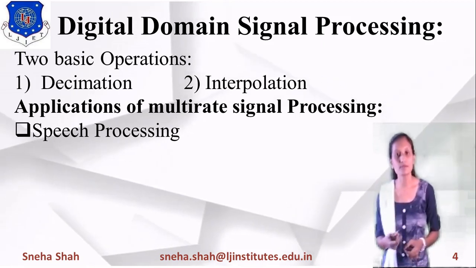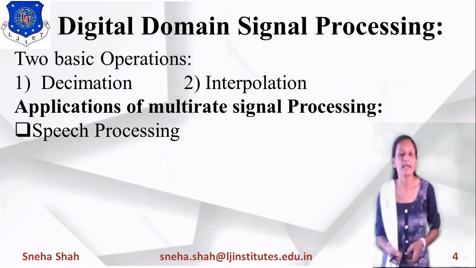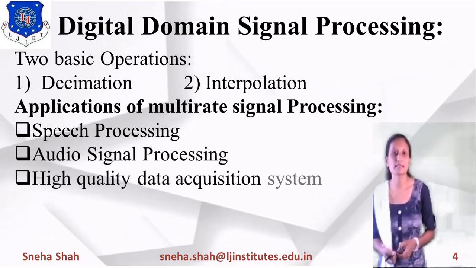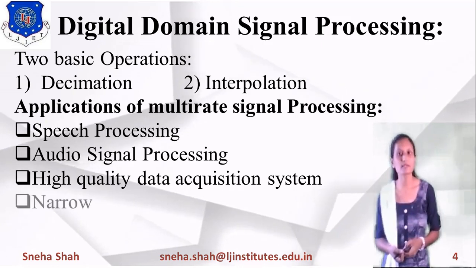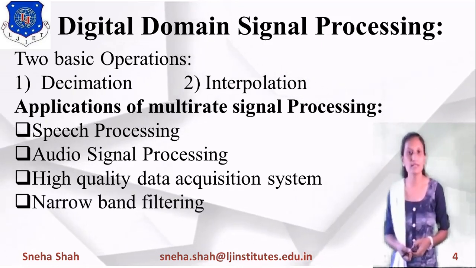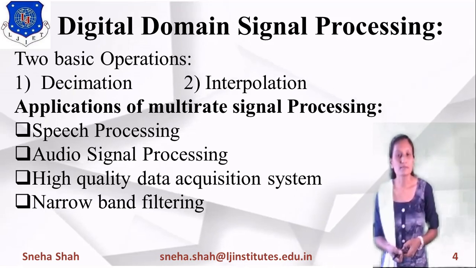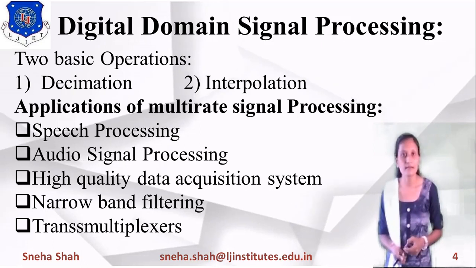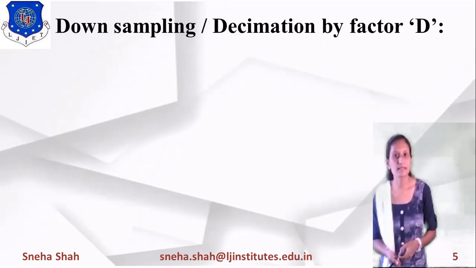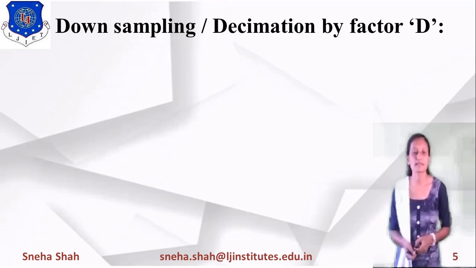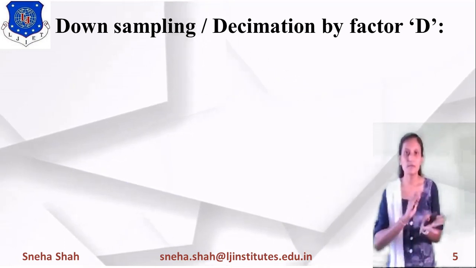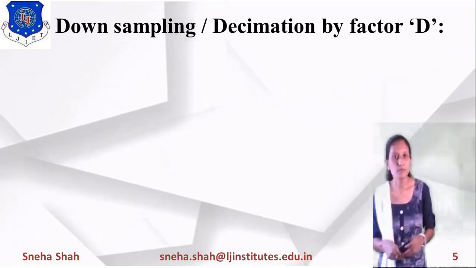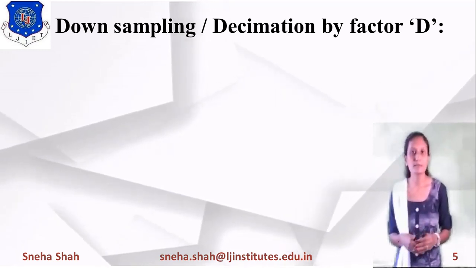So for that, we use this multi-rate signal processing. In audio signal processing, we also use multi-rate signal processing, or in high quality data acquisition systems, or in narrow band filtering. And at last, the next point is transmultiplexers. In transmultiplexers, we will use multi-rate signal processing. Transmultiplexers means we are converting to another form. So in this also we will use more than one sampling rate, means we will use multi-rate signal processing.